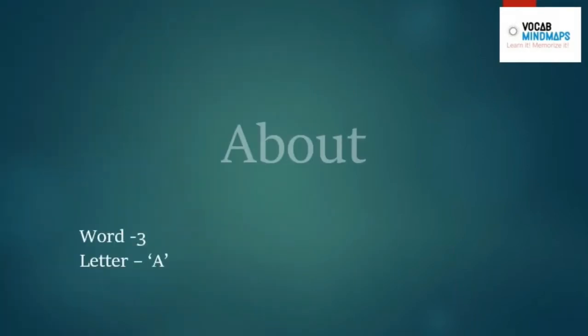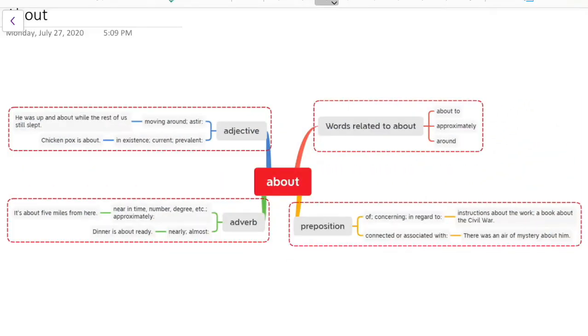So today's word is about. About can be used as an adjective, as an adverb, or as a preposition.